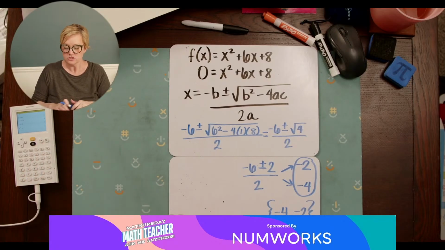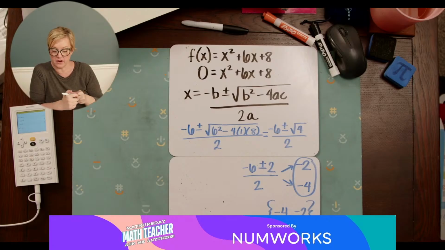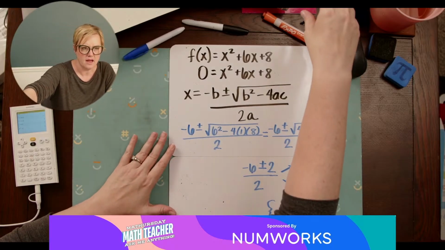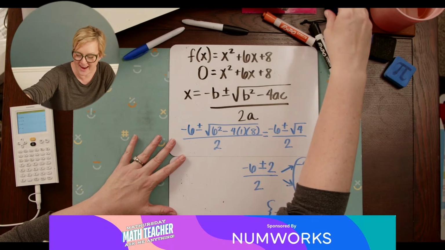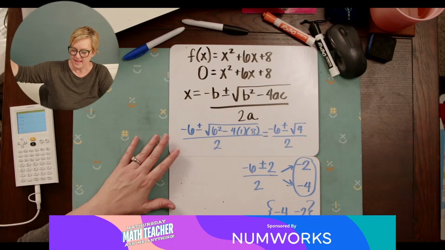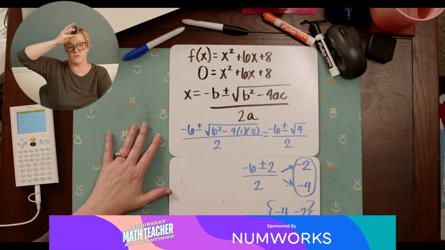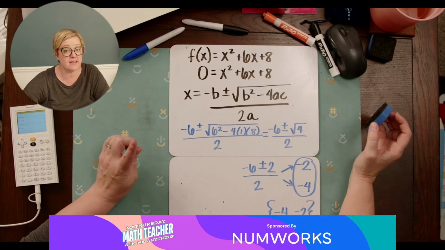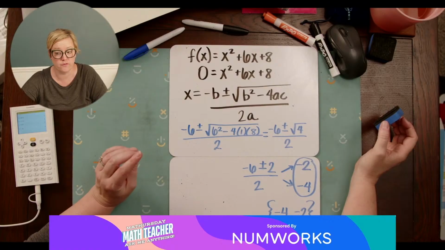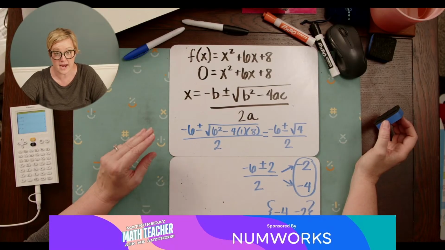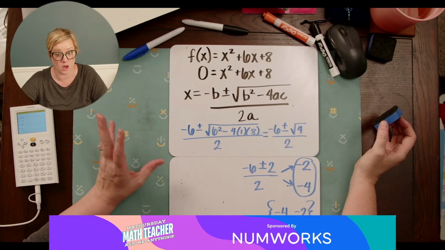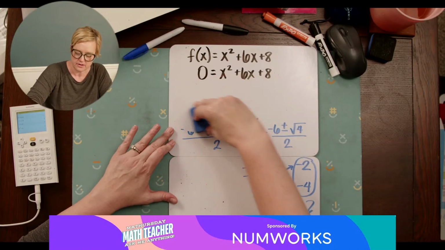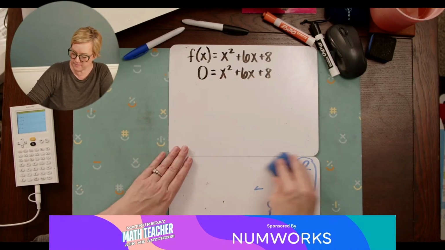Okay, so that's one way of solving an equation. The other way that a few people have asked for is completing the square. So let's talk completing the square, because completing the square is actually what you need to do for writing it in factor or in vertex form also. Okay, so completing the square.